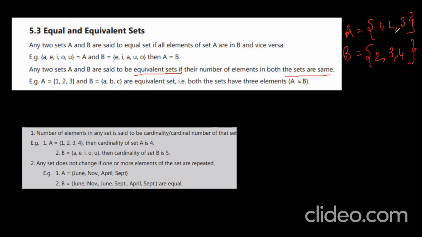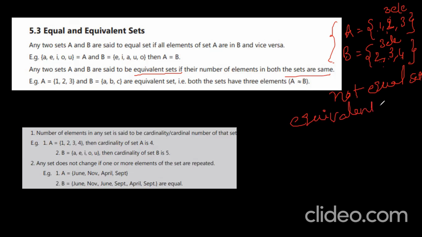Now observe, are they equal? No. Here 3 elements, here also 3 elements. But when you check the elements in B, they differ from A. So those two are not equal sets, but these two are equivalent sets.